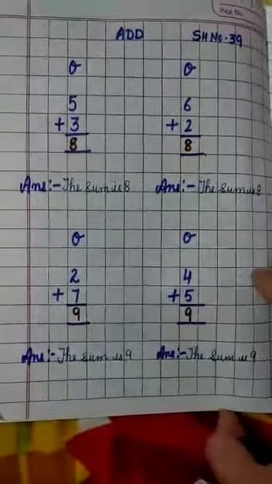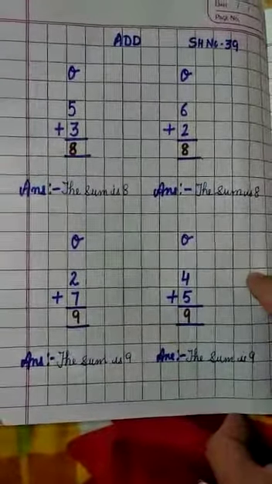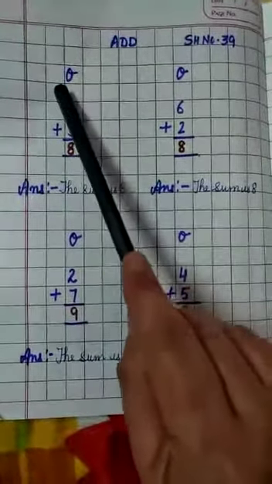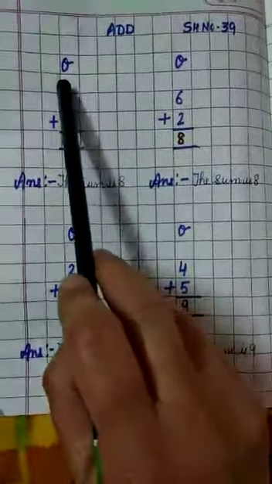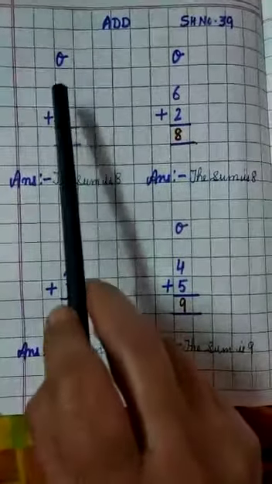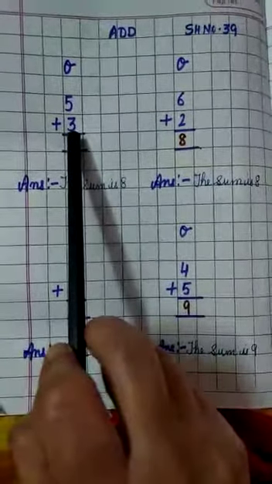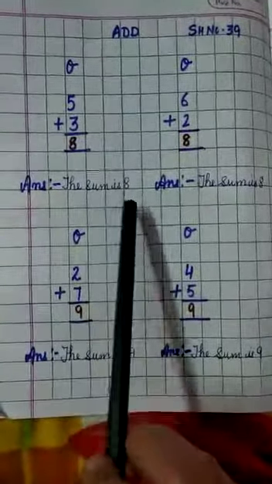See the sign properly, see the place, and we always start doing the sums from the ones place. Here I have done only the ones place. Earlier we will move towards the tens place. So start doing the sums from the ones place, and after that see the sign and then start doing the sums. And in addition sums, in the answer we write "the sum is".